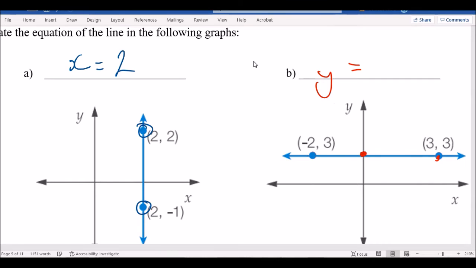Another way you can look at it is, you can look at also the coordinates there. So you can see there, because they're both 3 on the y, that means the y-intercept is 3. And for this one, because both of the x's are 2, the x-intercept is 2. Okay, let's go to the next one.